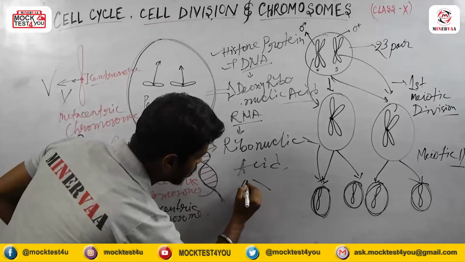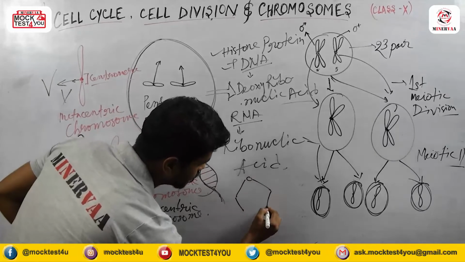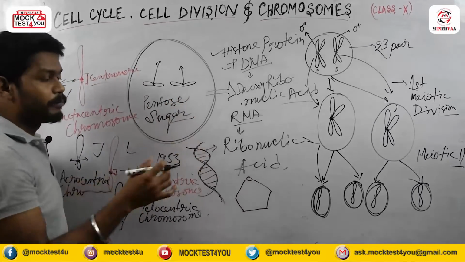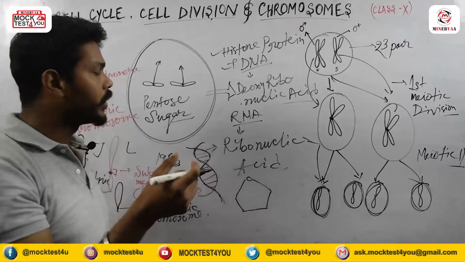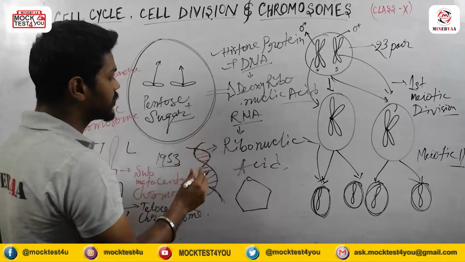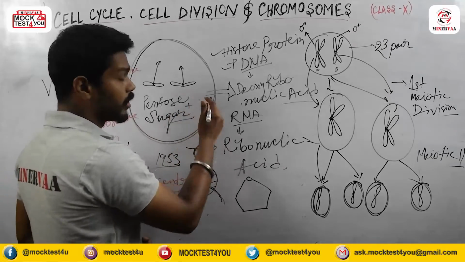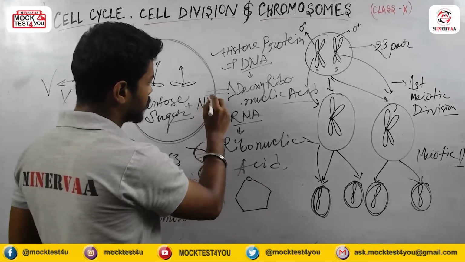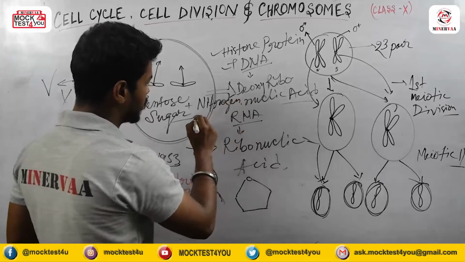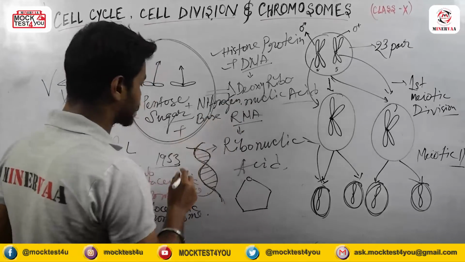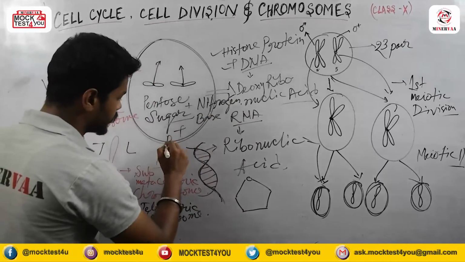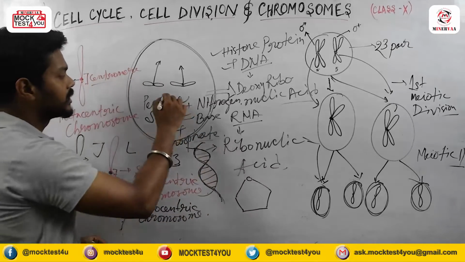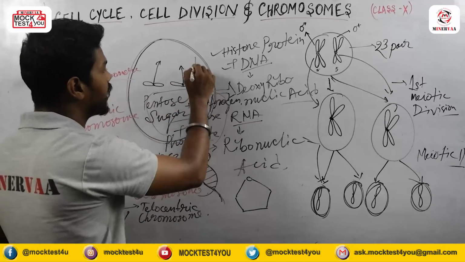Here, the structure of the pentose sugar I was talking about: a nucleotide contains pentose sugar plus nitrogen base plus phosphate group. These things we call nucleic acid.